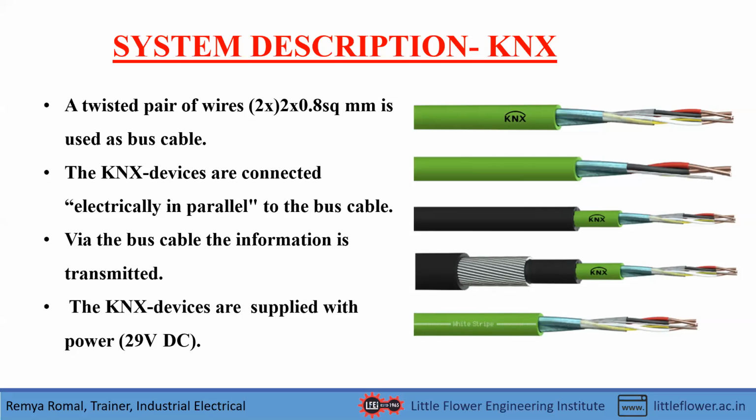There is another peculiarity: every KNX device is supplied with a power of 29 volt DC. For this, we will fit an SMPS next to the power supply, and this switched mode power supply will convert 230 volt AC into the 29 volt DC that is required for KNX devices.